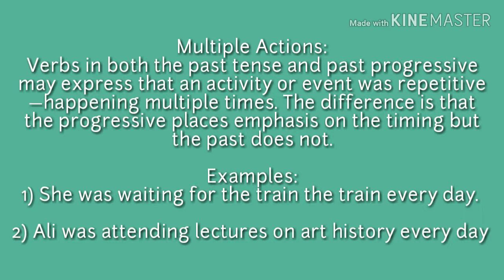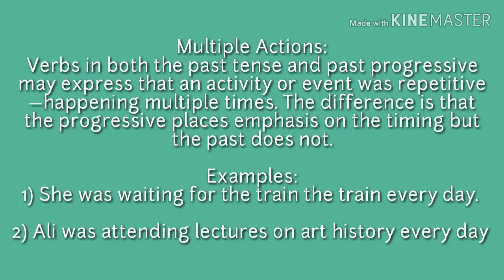Okay, now let's check out some examples so it will be more clear for you about the concept of past progressive tense. She was waiting for the train every day. It is habitual, you can say that she waits for the train every day. It is her routine, or it is habitual, or it could occur multiple times.